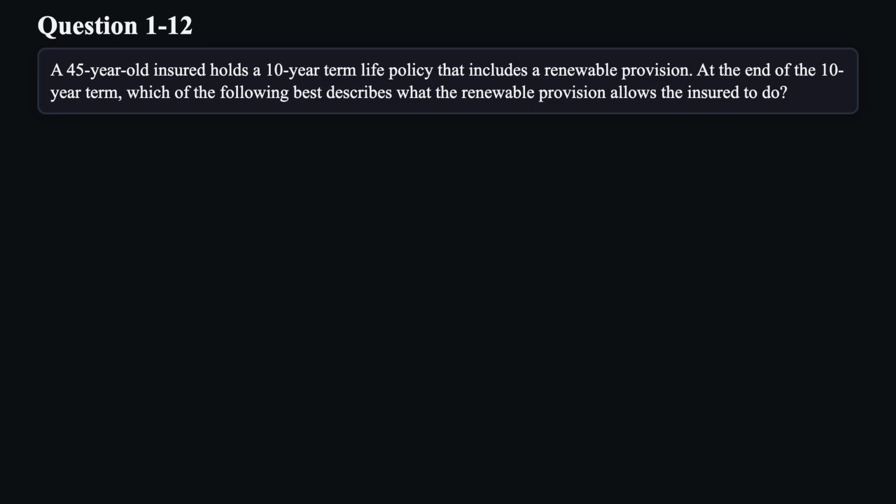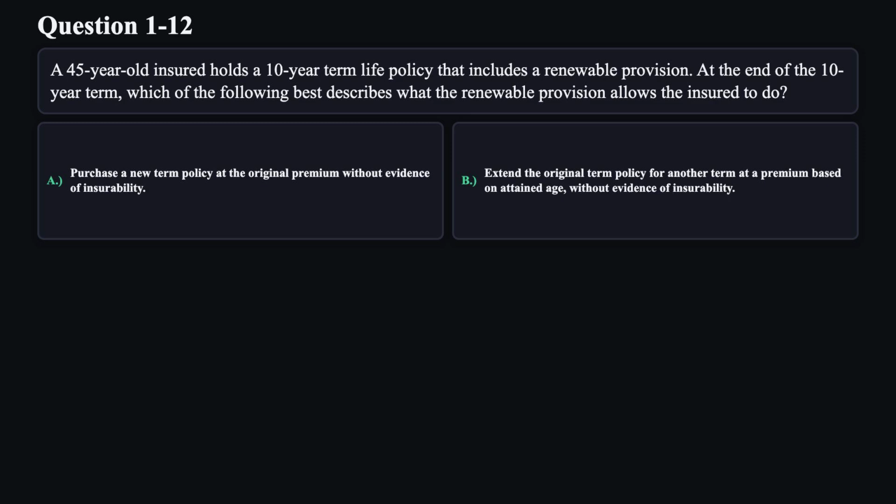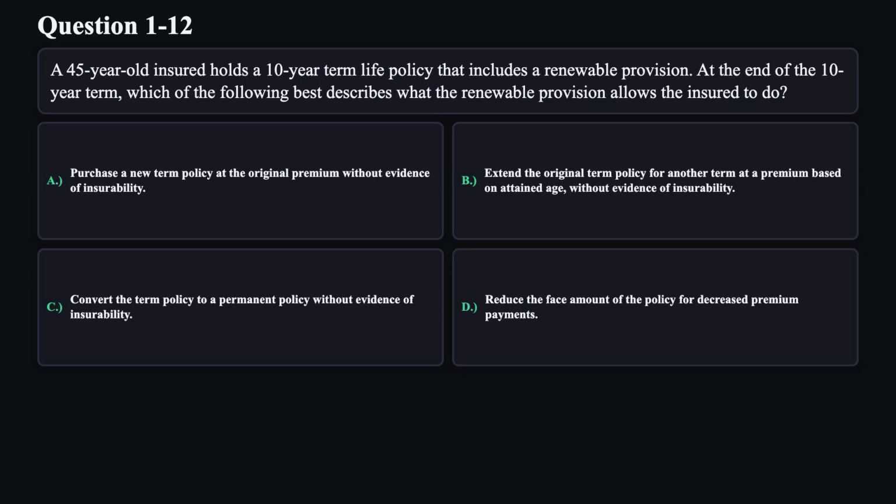Question 12. A 45-year-old insured holds a 10-year term life policy that includes a renewable provision. At the end of the 10-year term, which of the following best describes what the renewable provision allows the insured to do? A. Purchase a new term policy at the original premium without evidence of insurability. B. Extend the original term policy for another term at a premium based on attained age without evidence of insurability. C. Convert the term policy to a permanent policy without evidence of insurability. D. Reduce the face amount of the policy for decreased premium payments.